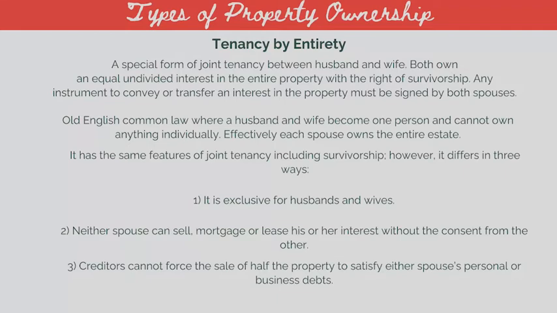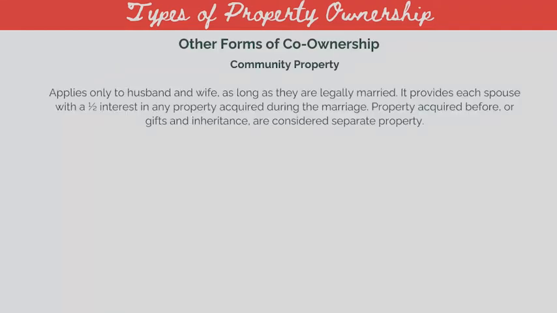Other forms of co-ownership. Community property applies only to husband and wife as long as they are legally married. It provides each spouse with a 1/2 interest in any property acquired during the marriage. Property acquired before, or gifts and inheritance, are considered separate property. Georgia is not a community property state.